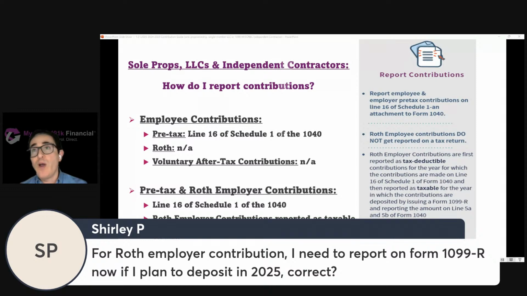So if you were to go to our website, mysolo401k.net/forms, you would find there's a pre-tax to Roth conversion form. You could use that same form because really, from a reporting perspective, there's no difference. It's as if you made an employer pre-tax contribution and then moved it from the pre-tax account to the Roth account. You don't literally have to go through those steps. You can deposit directly to the Roth account, but from a reporting perspective, it's going to be the same. So it's going to be taxable to the employee for 2025, the year of the deposit.